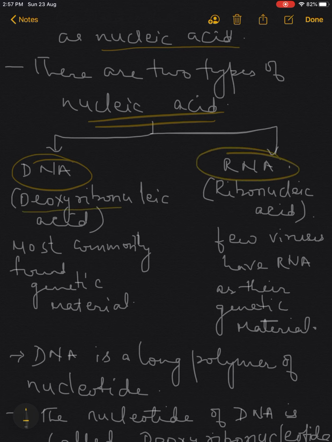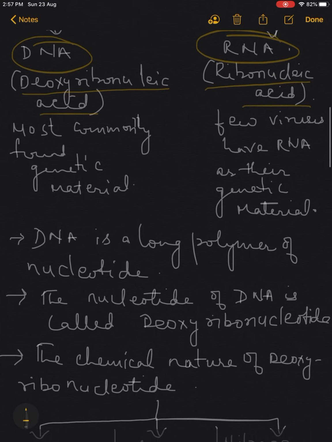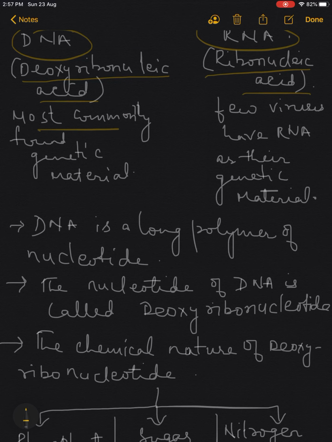DNA is deoxyribonucleic acid and RNA is ribonucleic acid. DNA is the genetic material of maximum organisms, but a few viruses are an exception because they have RNA as their genetic material.